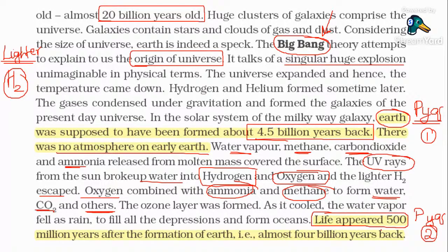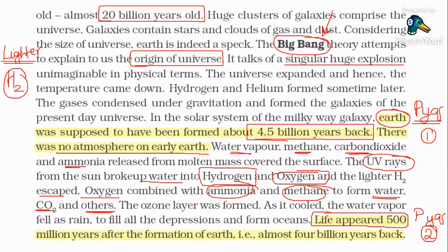That was released from the molten mass that covered the Earth. The ultraviolet radiation coming from the sun breaks the water molecule into hydrogen and oxygen. Hydrogen is a lighter gas, so it will directly escape, whereas oxygen, being heavier than hydrogen, will not escape.